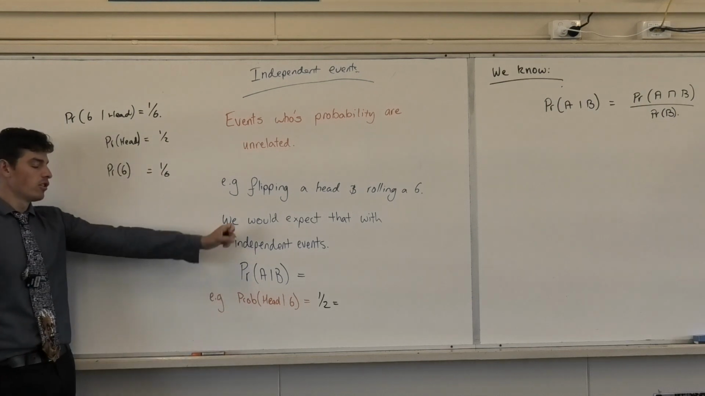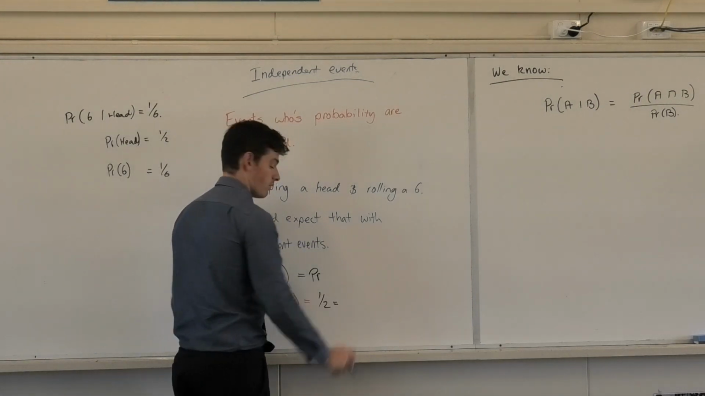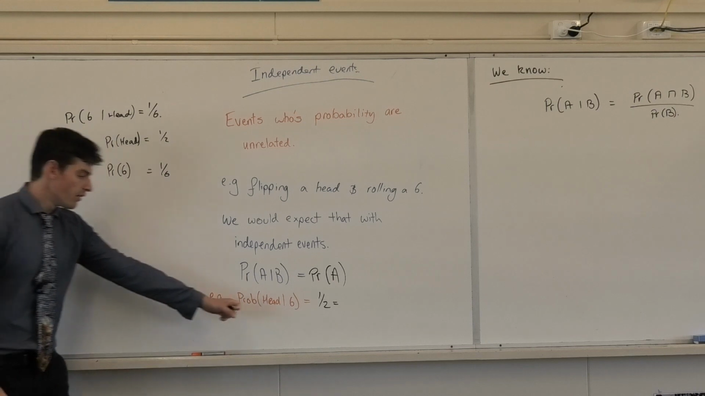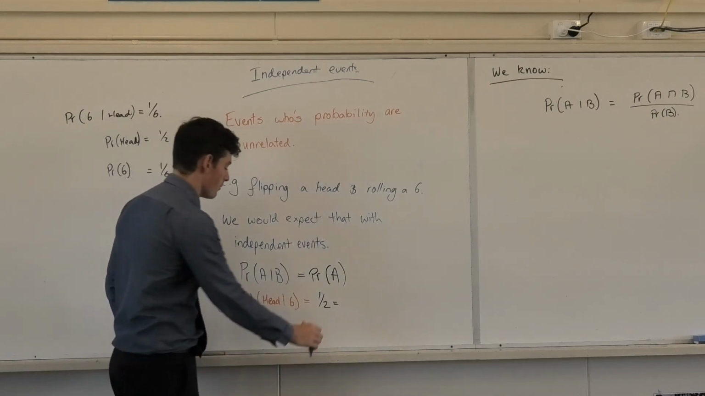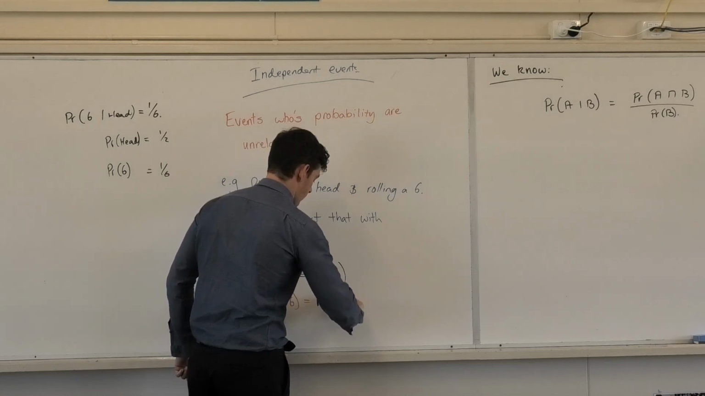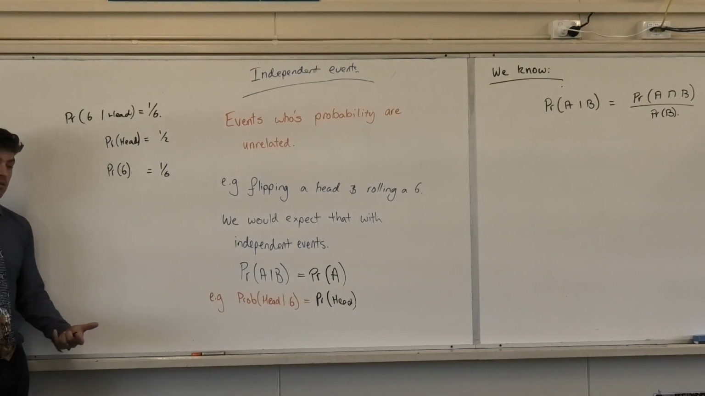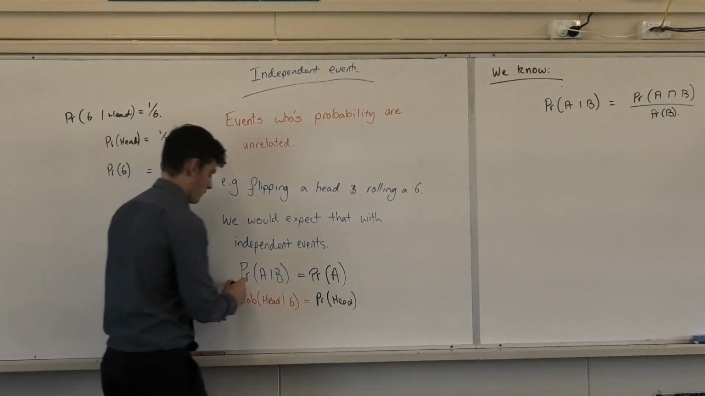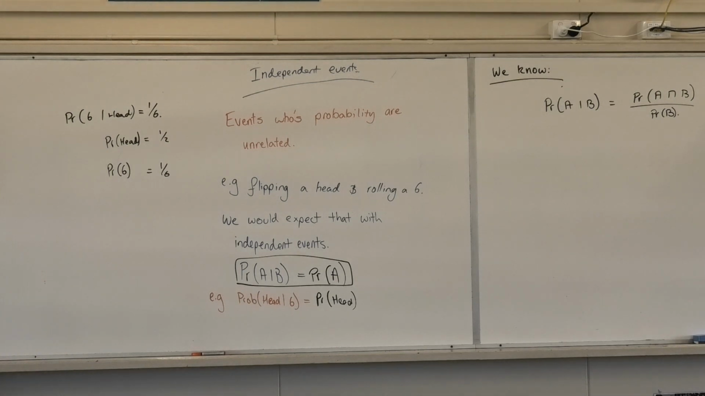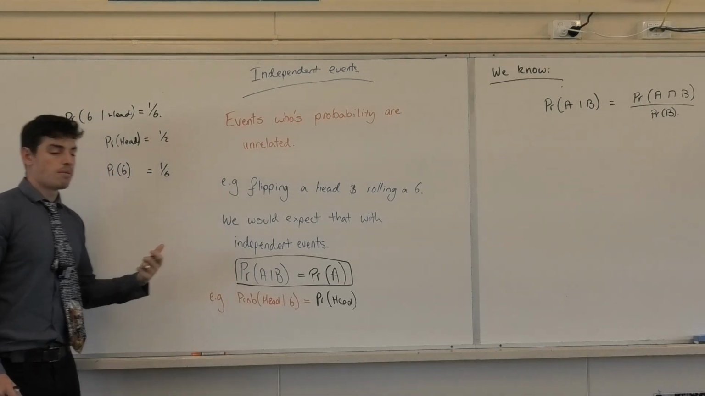The probability of A, given I get B, is the probability of? The probability of getting a head, given that I've rolled a 6, is simply the probability of getting a head, correct? We'd expect that because they don't rely on each other. So this here is the formula we need. That only works for independent events, correct? And it makes sense.